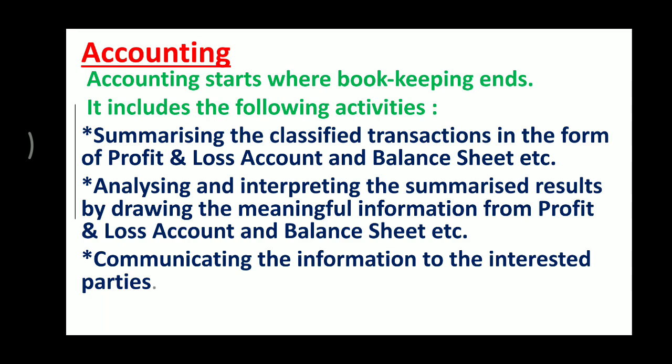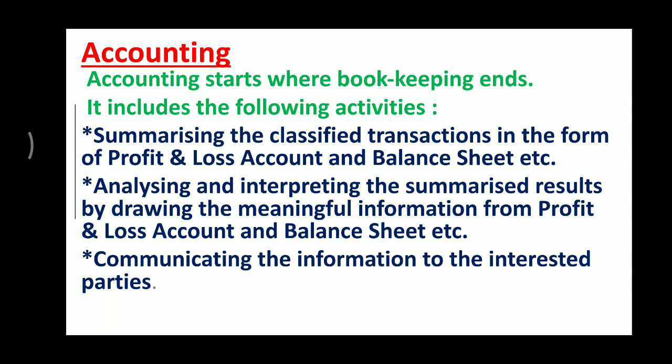So what activities are done in accounting? Summarizing the classified transactions in the form of profit and loss account and balance sheet. The result of the business is prepared by preparing the income statement, what we call the profit and loss account, and the position statement, what we call the balance sheet. Then analyzing and interpreting the summarized result, by drawing meaningful information from the profit and loss account, and at the end communicating the information to the interested parties.